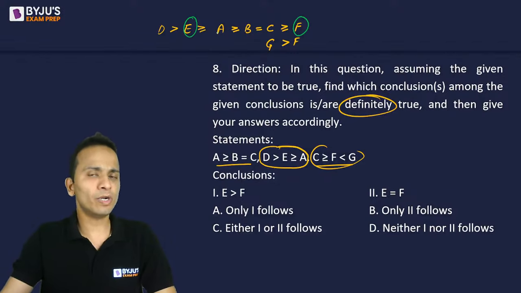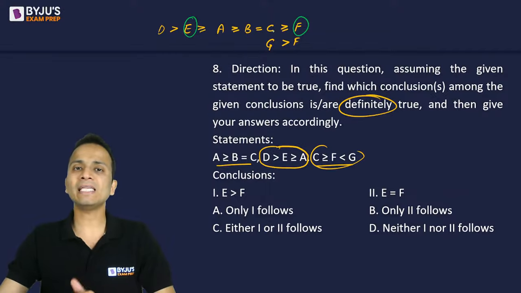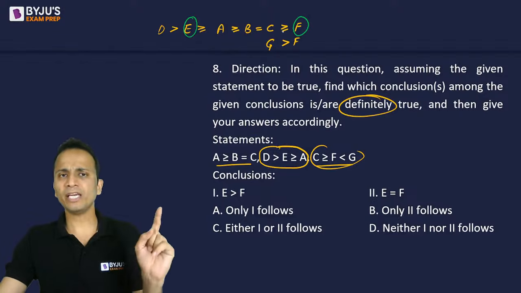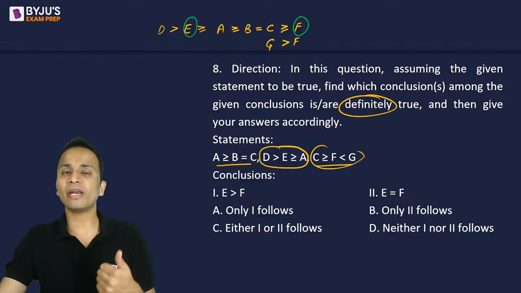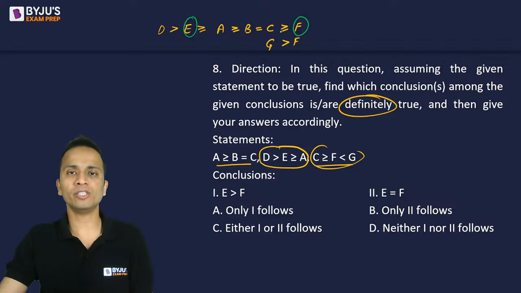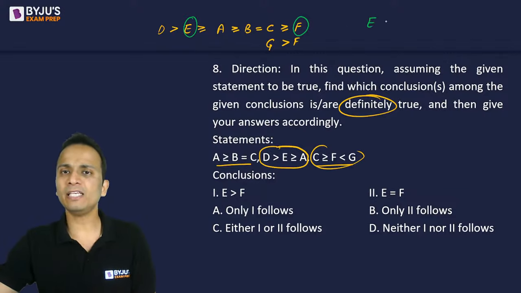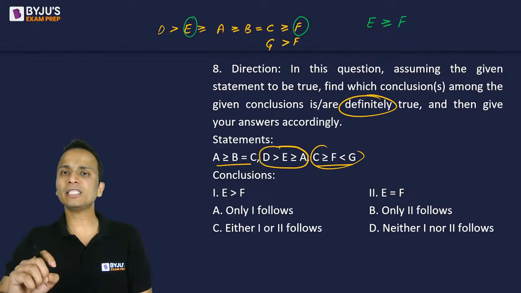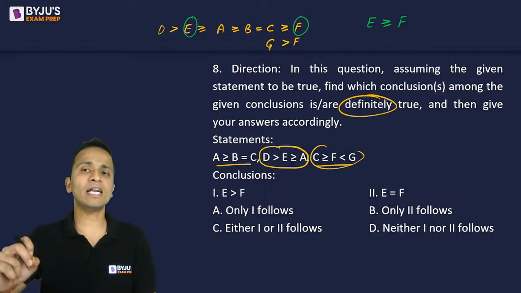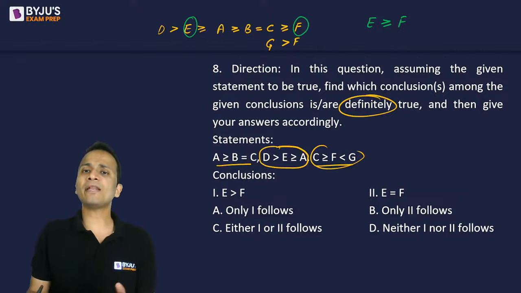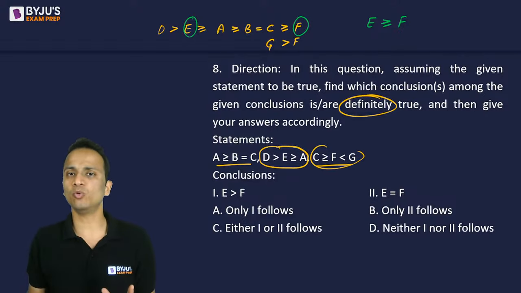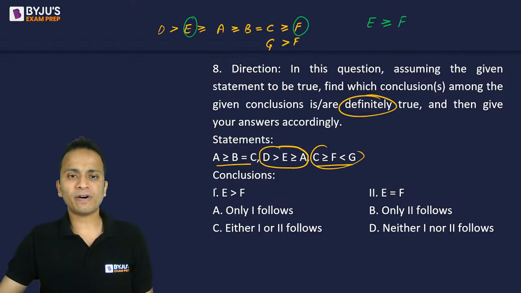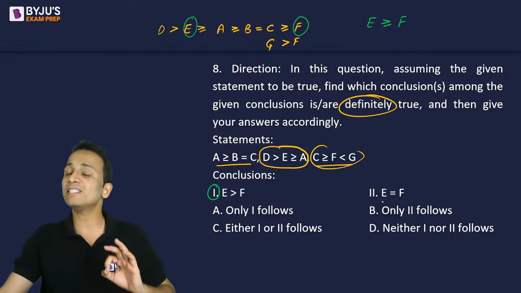Now E is greater than equal to A, which in turn is greater than equal to B. B is equal to C and C is greater than equal to F. Now in all these relations, either greater than equal to or equal to is used. So combining, I can say that E will either be greater than or equal to F. I cannot certainly say that E will be equal to F. I cannot say that E will be greater than F. So E can be either greater or equal to F, right? So the first conclusion is E is greater than F. The second conclusion is E is equal to F.